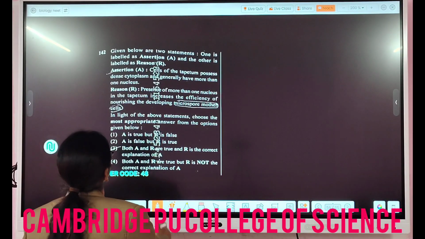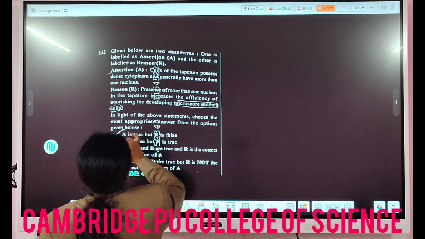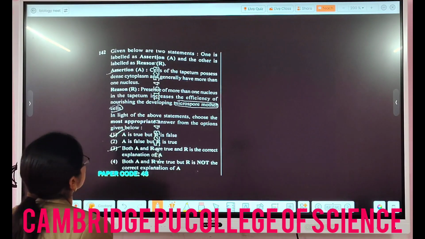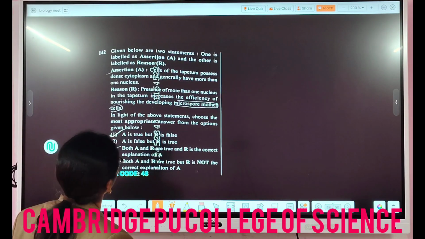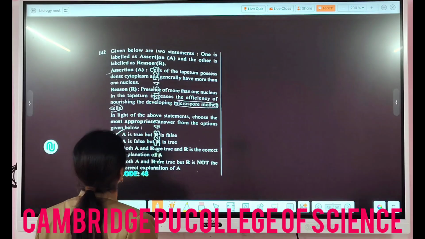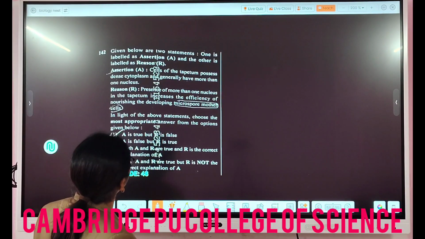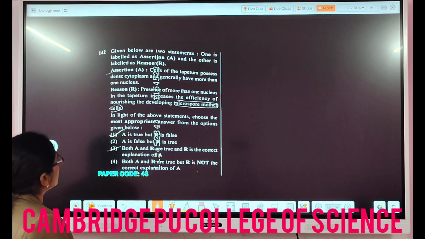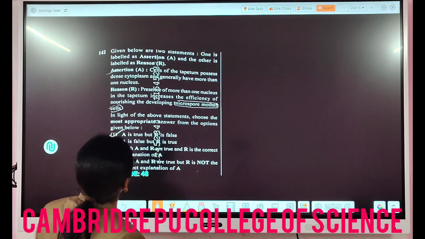Then 142 here. So here they are saying assertion: cells of the tapeworm possess dense cytoplasm and generally have more than 1 nucleus. So it is a direct statement from NCERT. The reason they are giving is that the presence of more than 1 nucleus in the tapeworm increases the efficiency of nourishing the developing microspore mother cell.